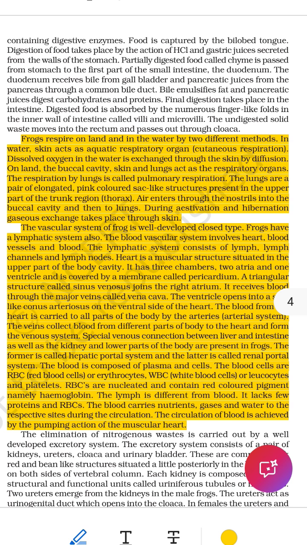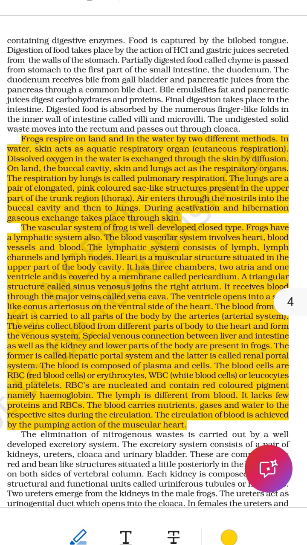Part 1, respiratory system in frogs. How frogs breathe and do gas exchange. Frogs breathe in 3 ways. Method, where used, organ used. In water, underwater: skin, called cutaneous respiration. On land, in air: lungs, plus mouth and skin, called pulmonary respiration. While sleeping underground in summer and winter: skin only, during estivation and hibernation.